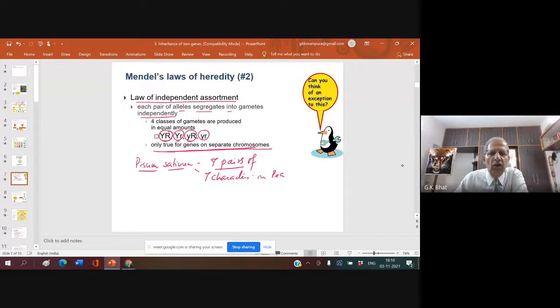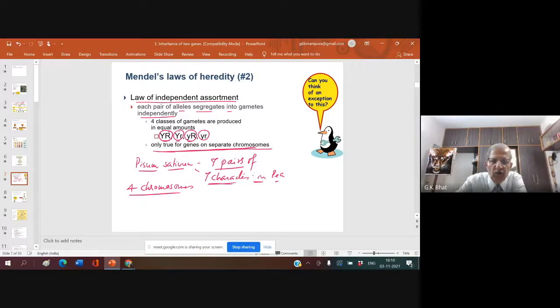Please take down: the genes for the 7 characters studied by Mendel are present on only 4 chromosomes.